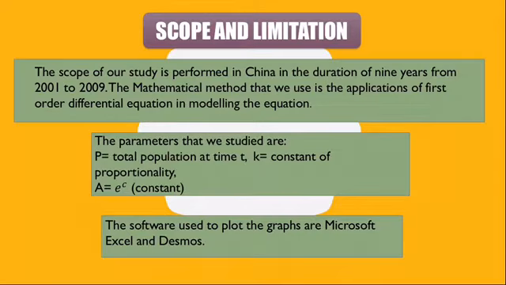For scope and limitation, our study is performed in China and we focus on 9 years, from 2001 until 2009. The application of first-order differential equation is the mathematical method used. The parameters involved in the study are P, which is the total population at time t, k, which is the constant of proportionality, and A, which is a constant. The software that we use to plot graphs are Microsoft Excel and Desmos.